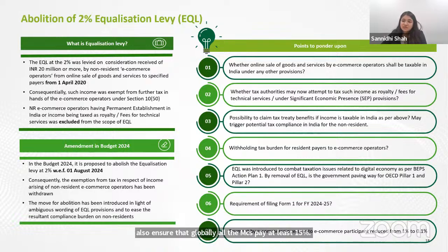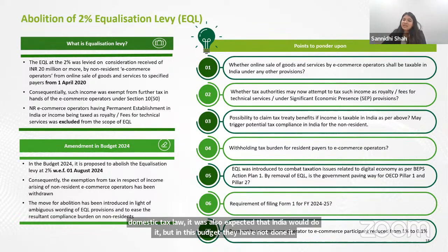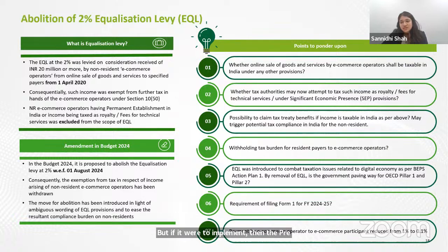Now, while many of the countries have already implemented this pillar 1 and pillar 2 in the domestic tax law, it was also expected that India would do it, but in this budget they have not done it. But if it were to implement, then the prerequisite of it was abolishment of equalization levy.